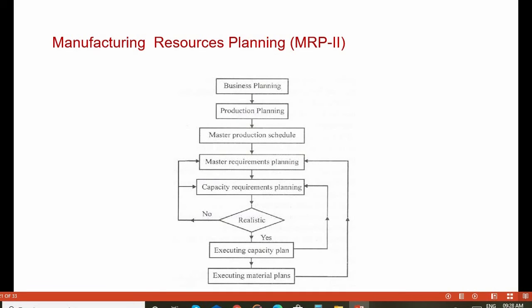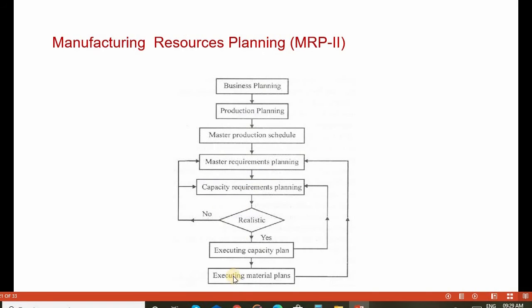The flowchart shows the manufacturing resource planning scheduling activities. We start from the business planning. Once the business planning is finalized, then it starts the production planning, showing which product has to be produced. Then it prepares the master production schedule. The master production schedule is sent to the material requirements planning, which is prepared based on the various requirements for production planning and what type of capacity is required.